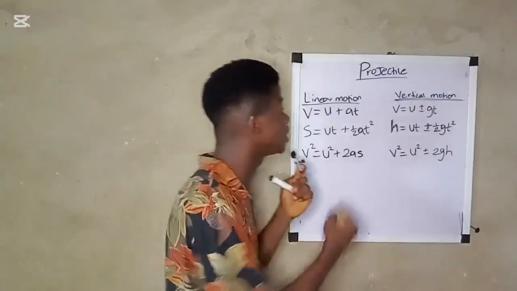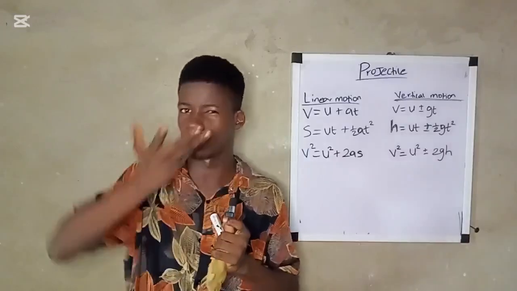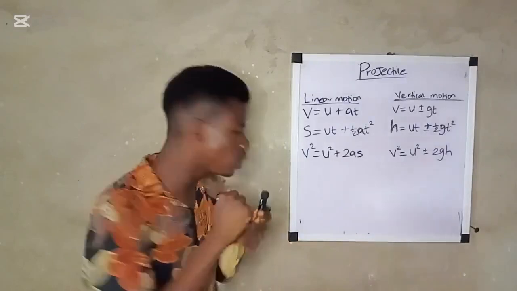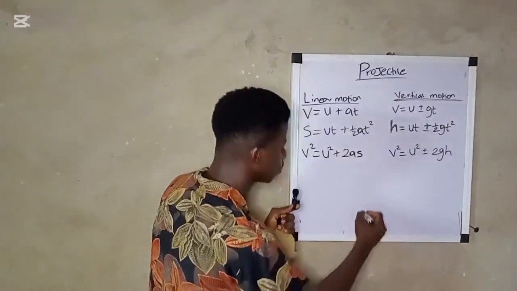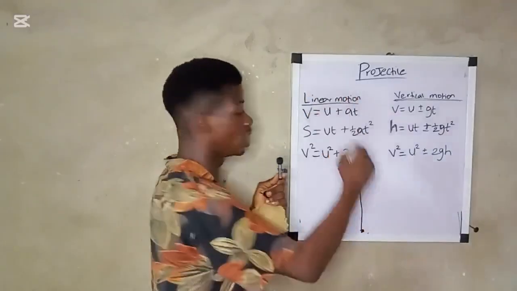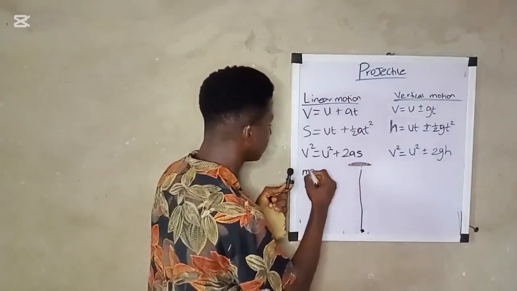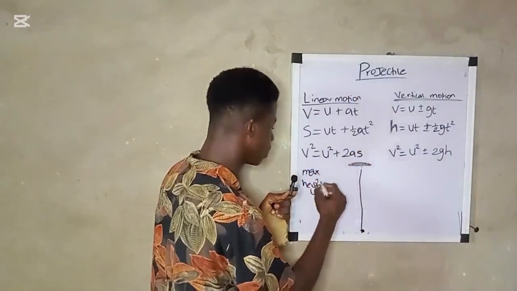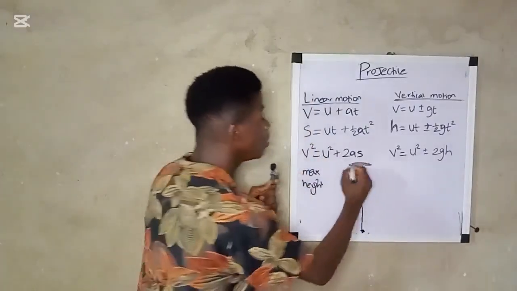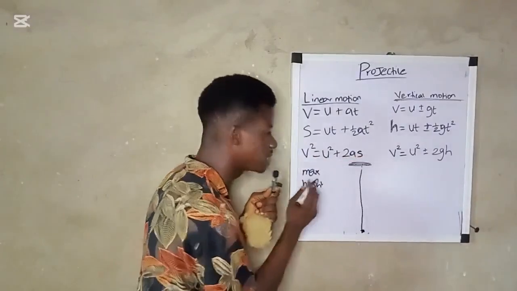Okay? Another thing I want you to take note of is that when an object is thrown vertically upward, it will get to a particular point where it stops moving up. It will reach a particular height. That height is known as the maximum height.